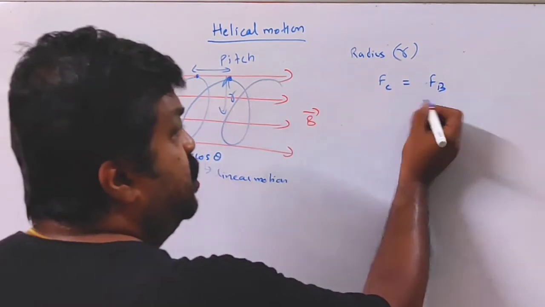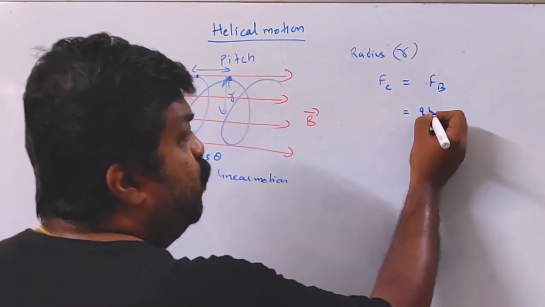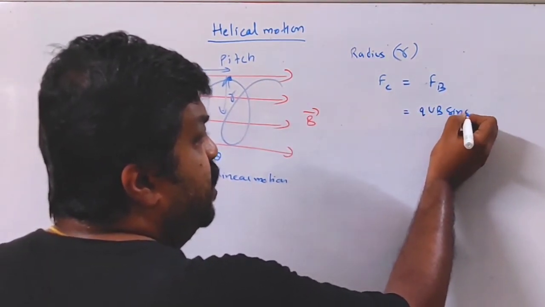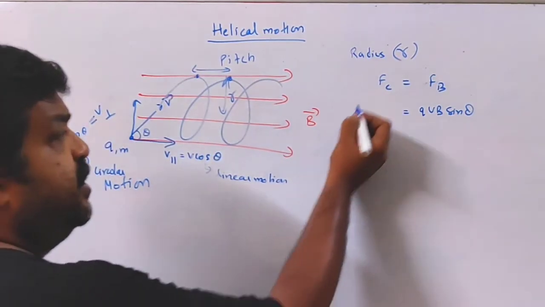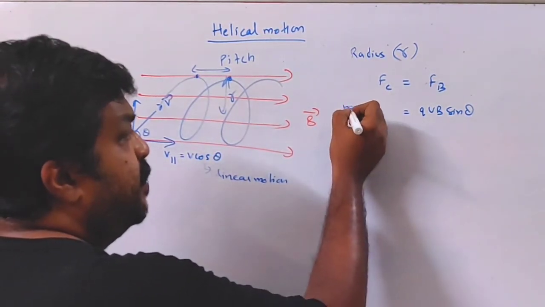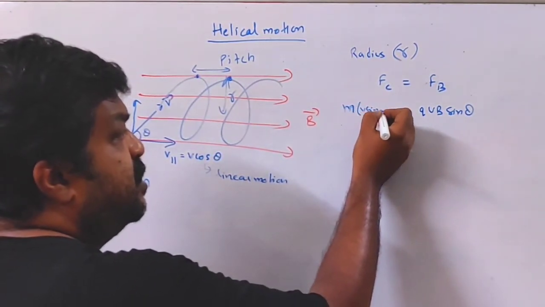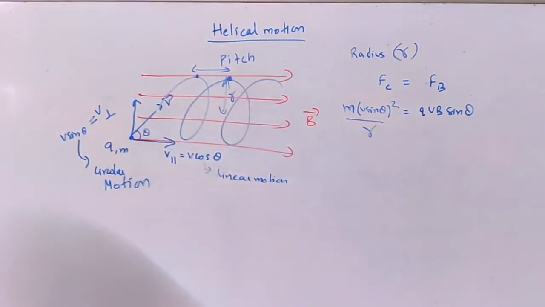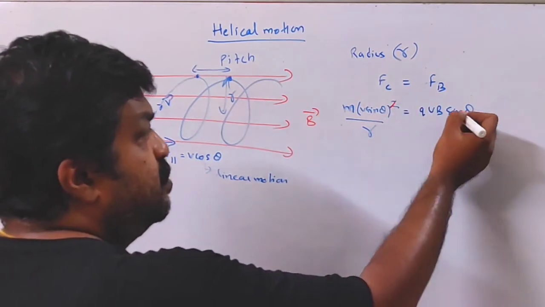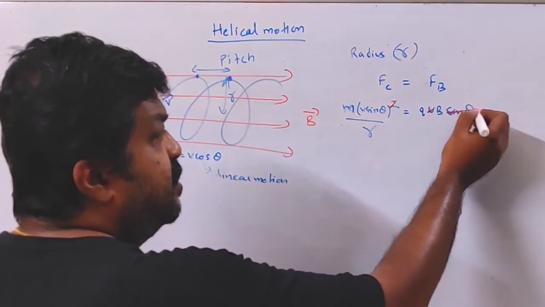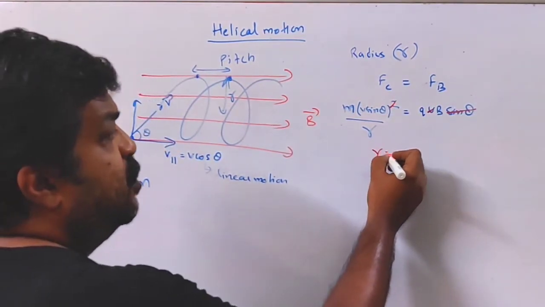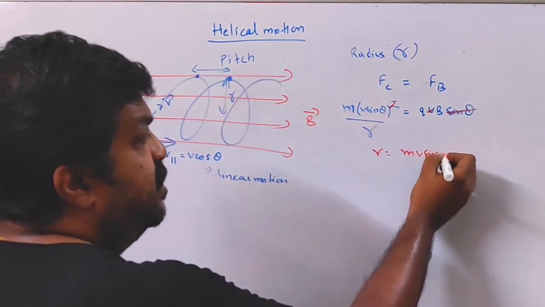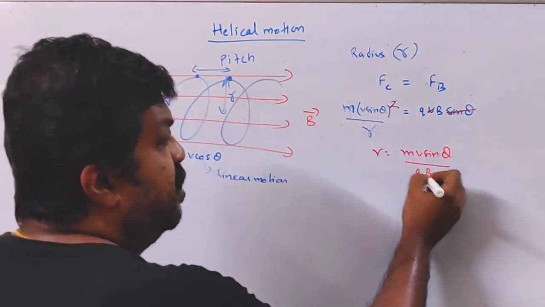So QVB sin theta equals M (V sin theta) squared by R. This square term gets cancelled, so we have R equal to MV sin theta divided by QB.